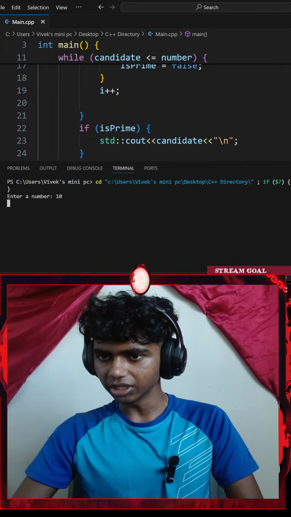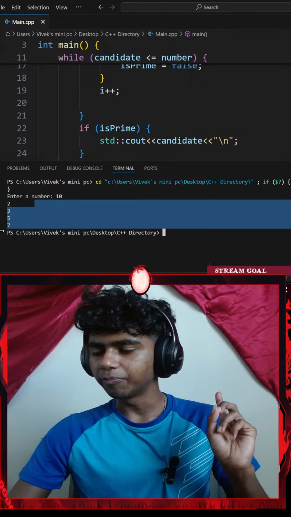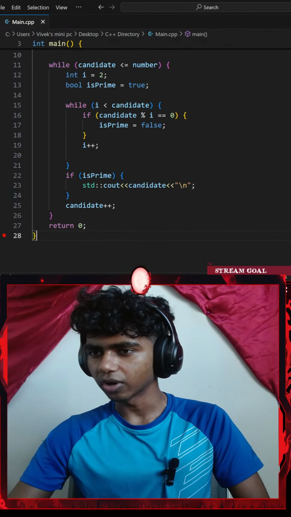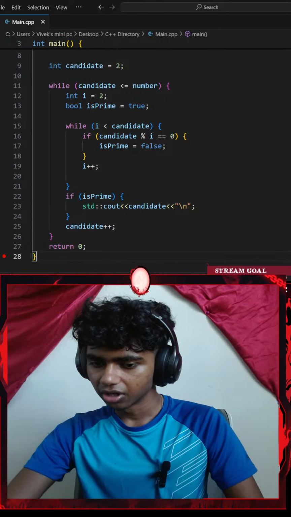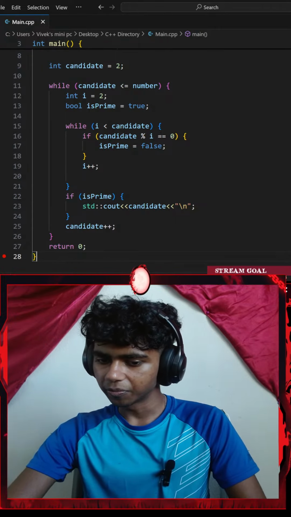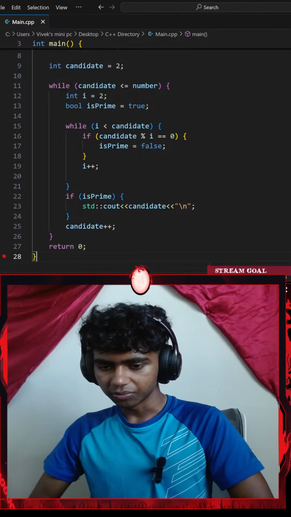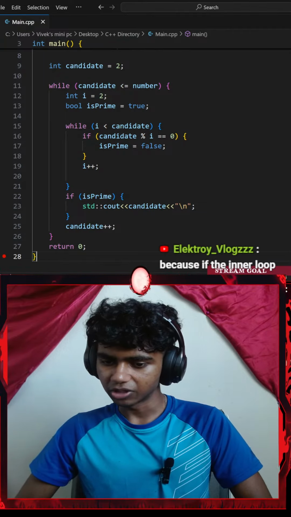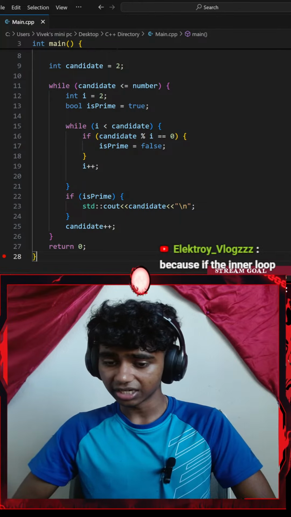enter a number, I'll go with 10. Okay, it prints all those, although I did copy this whole code, honestly, so I do gotta figure something out. Because if the inner loop completes, that means no number between I and candidate is divisible into candidate, which means candidate is prime.